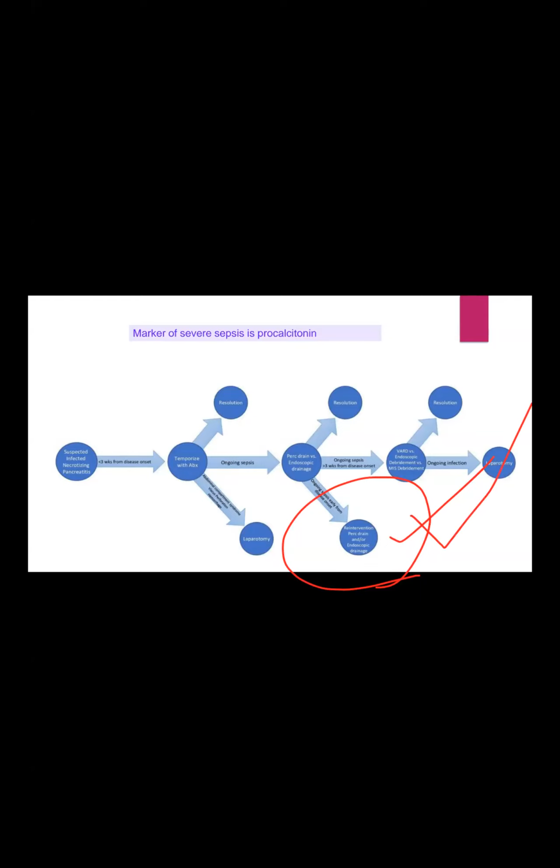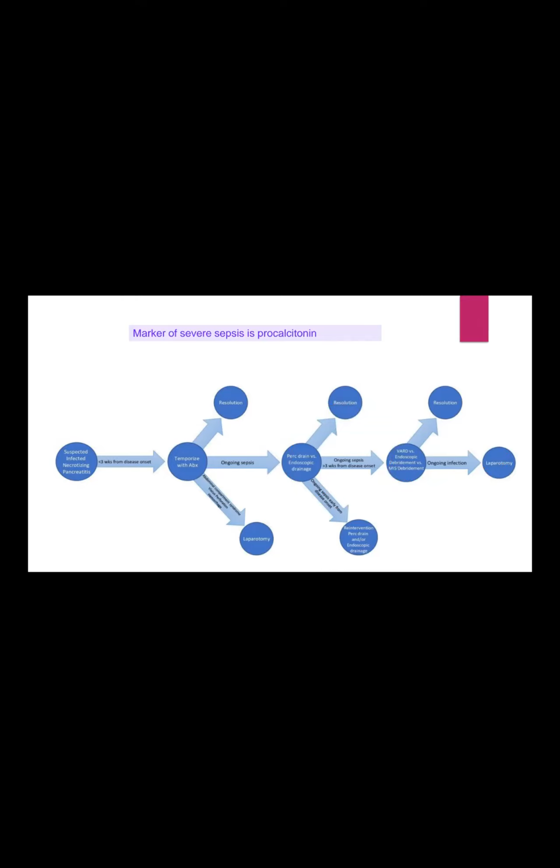Now, the sepsis is ongoing more than 3 weeks from disease onset. We have already done endoscopic debridement and minimally invasive retroperitoneal debridement, all done. If it resolves, it's okay. But if it is still ongoing, we have to do laparotomy.